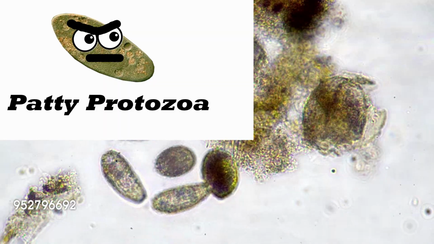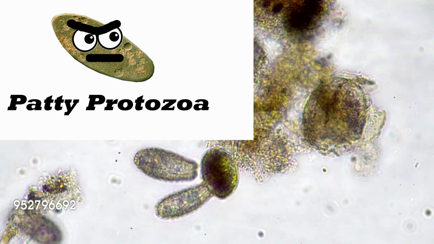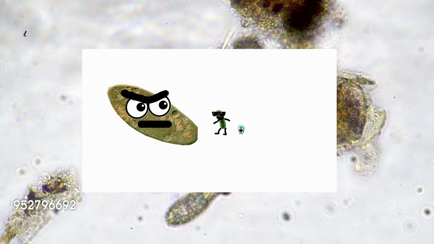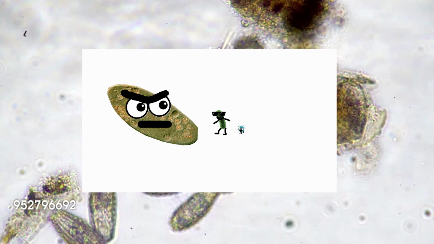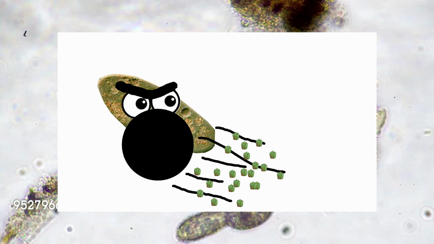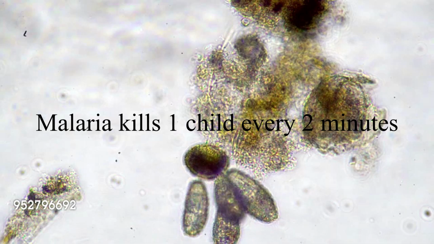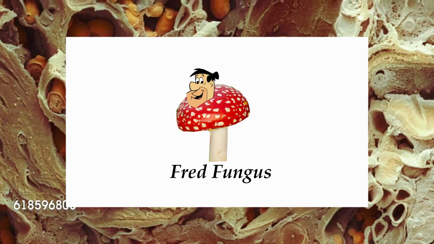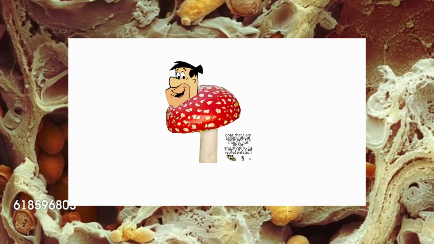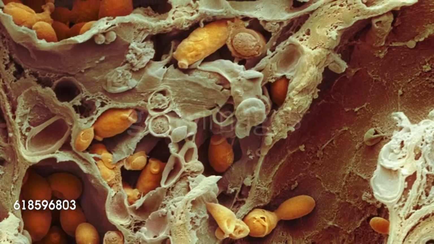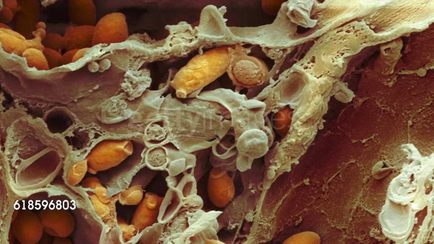Protozoa are single-celled eukaryotes such as amoeba. Being eukaryotes, they are much bigger than the aforementioned microbes. They feed on surroundings by absorbing nutrients. Malaria, the world's biggest killer, is caused by protozoa. Fungi, on average, are the biggest of all groups of microbes. I mean, you've seen a mushroom before. Technically, that's a superorganism. Video for another day.